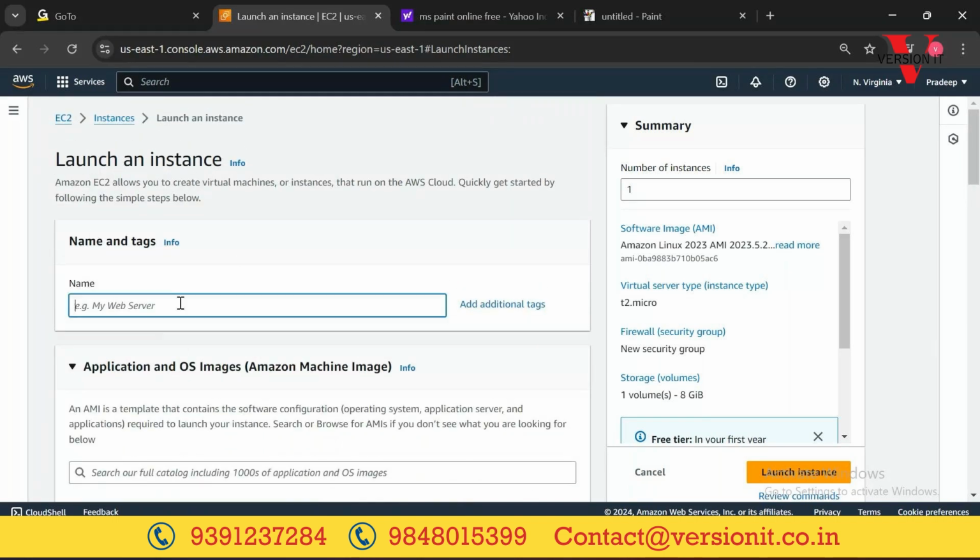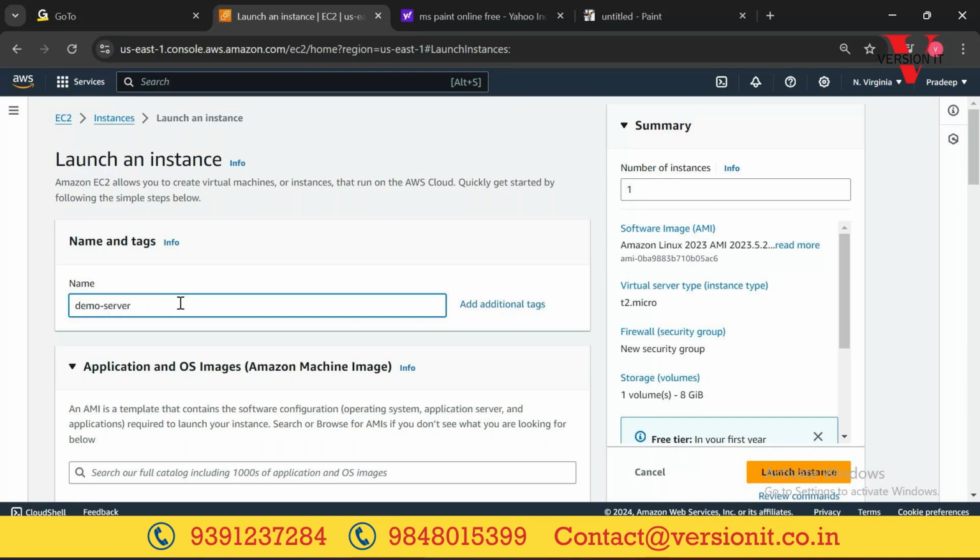Now, first option, Name and tags. Here, you can provide a name to your server. We might be creating so many servers, right? How will we identify which server is what? Some servers will be configured for applications, some for web applications, some for build, some for test. So how do we identify which server is what? We identify with a name. So we'll provide a name to our server. Server means EC2 instance. For now I'll just give the name as demo server.